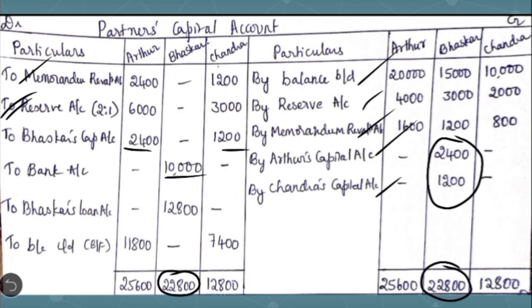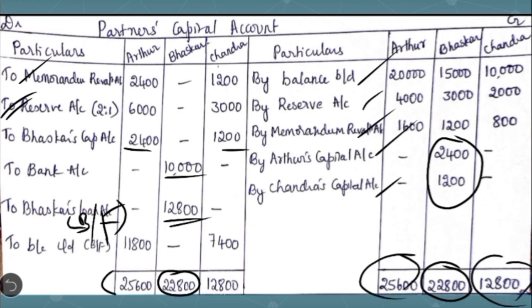The remaining amount is 12,800, which will be taken as the retiring partner having advanced a loan to the firm, to be paid in future, so to Bhaskar's loan account, the balancing figure. After this we close the capital balances of the remaining partners also: 25,600 and 12,800, the same total is written here, and we get the balancing figures 11,800 and 7,400.